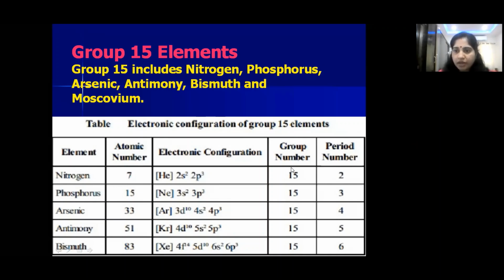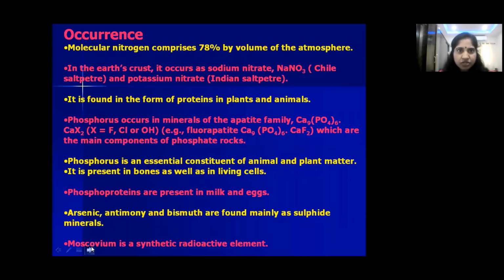So now how can you predict the period number? Just simply by seeing the outer shell. For nitrogen, the outer shell is 2, so that's why it belongs to the second period. And for phosphorus, the outer shell is 3, so that's why it belongs to the third period. So like that, we can predict the group number and period number by simply seeing the electronic configuration of an element. Is that clear, children? Okay. So this is about the introduction of group 15 elements.